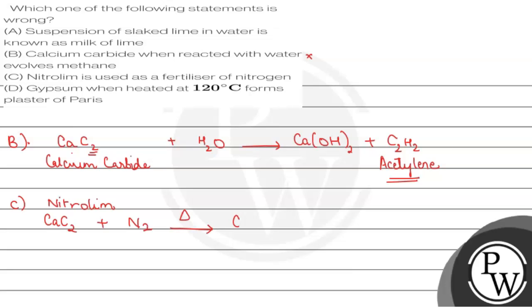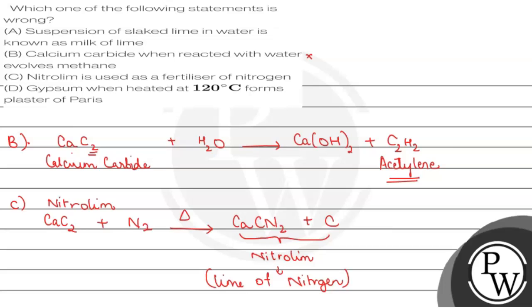So the compound obtained is calcium cyanamide plus C, carbon, or we can say graphite. So this mixture is known as nitrolim. It is commercially known as lime of nitrogen.